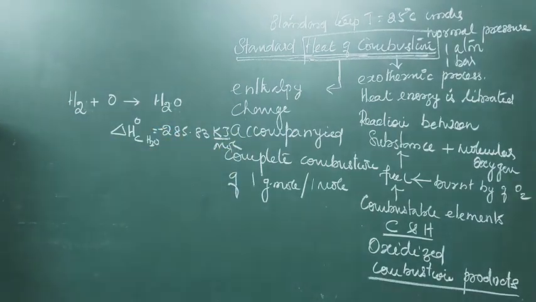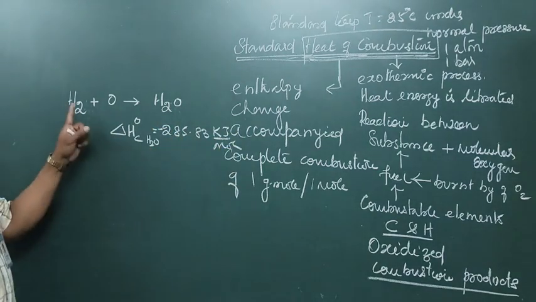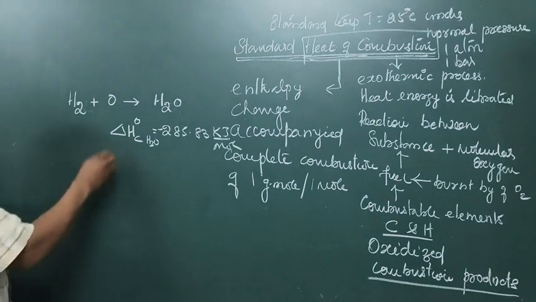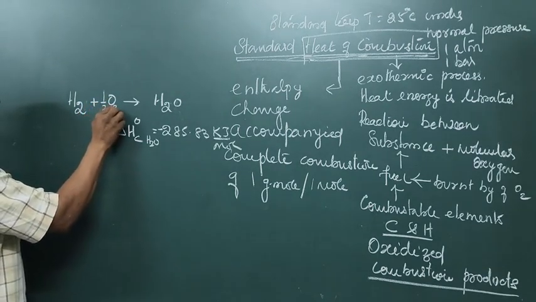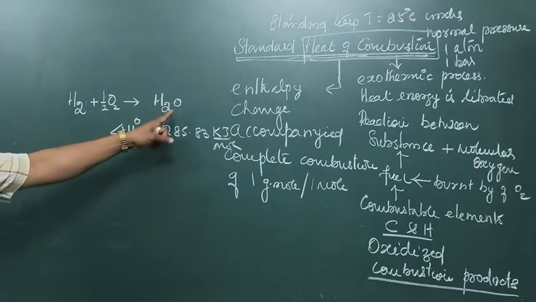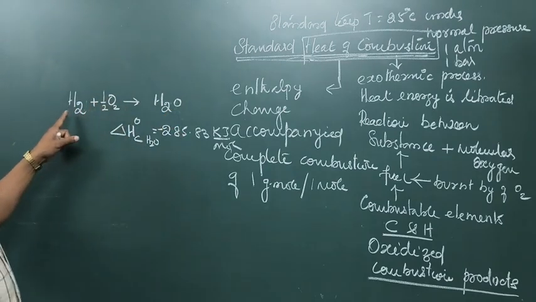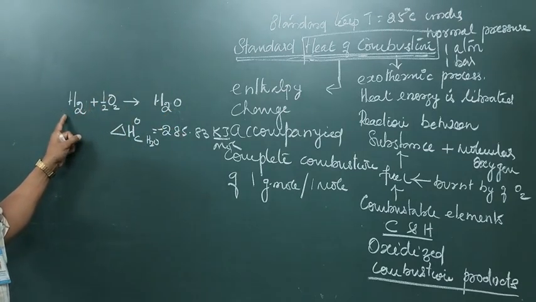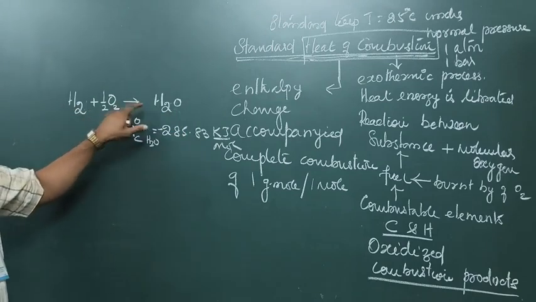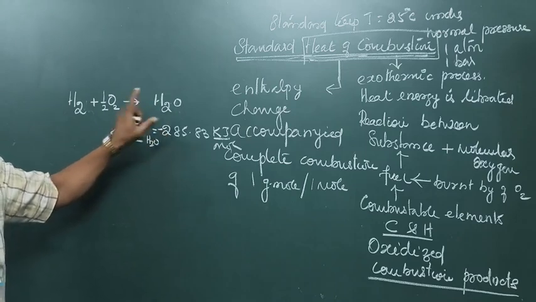It is a highly exothermic reaction. Clear? So 1 mole of hydrogen and half mole of oxygen react together to form water, or I can say that 1 mole of hydrogen is completely combusted with molecular oxygen to produce the combustion product water.